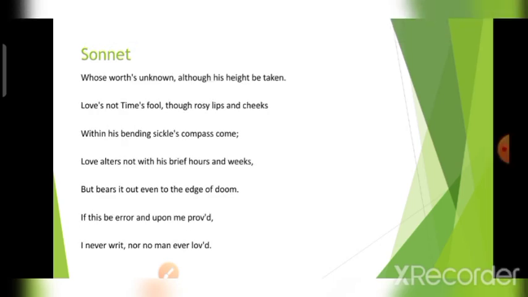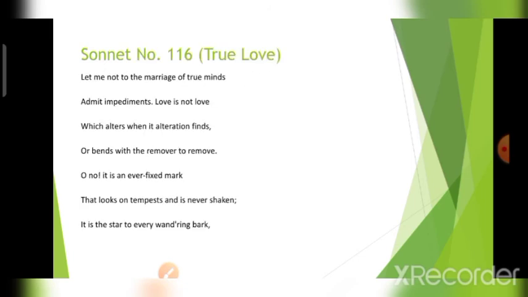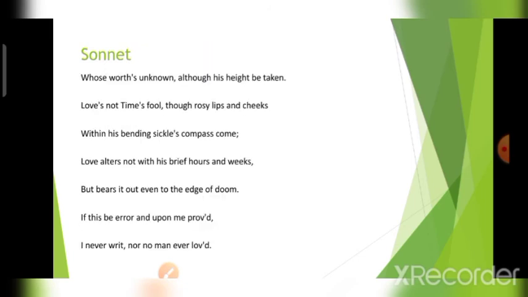What he said is that whose worth is unknown although his height be taken. He says that although we can calculate the distance of the pole star from the earth, its value to humankind remains incalculable. We cannot calculate that. Its value cannot be estimated, because it is always there.